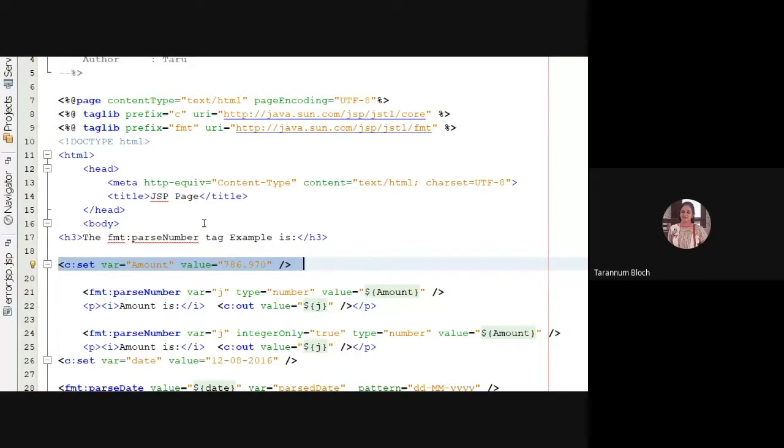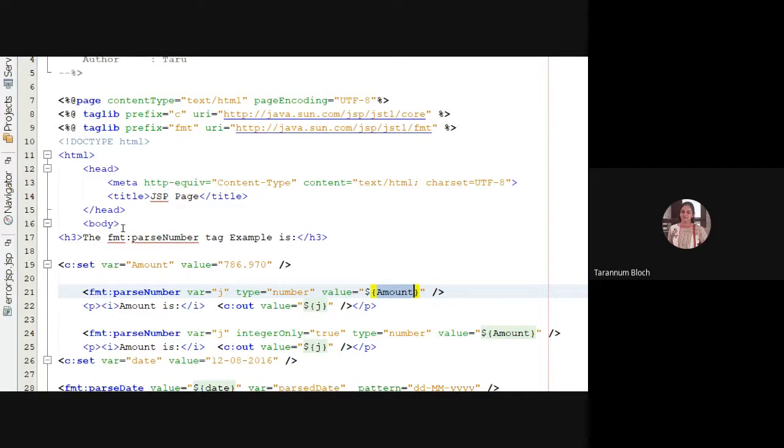But if you want to do some calculation, we need to convert it into a particular format. So if I want to convert it into a number, I should convert it with the help of fmt:parseNumber. So when I'm saying fmt:parseNumber var j, type I'm specifying number, and value is $amount.